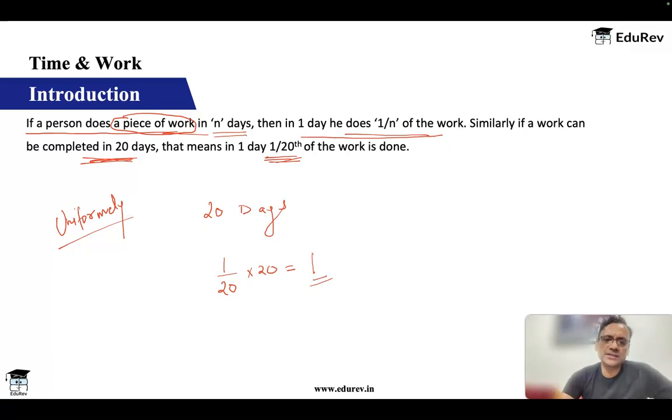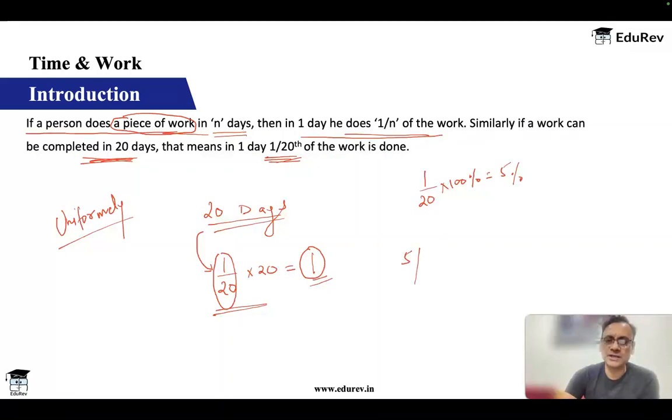Now I can look at this in two ways. One, there's a fraction concept. If he completes the work in 20 days, in one day he is going to do 1/20th of the work, and 1/20th, 1/20th, 1/20th, you would add it for 20 days, which is the same as 1/20 multiplied by 20. That means one unit of work or one piece of work has got completed. The second way of doing this is instead of 1 by 20 as a fraction, if I want to convert this into percentage, 1 by 20 will convert to 5%. So I can also say that he does 5% work every day.